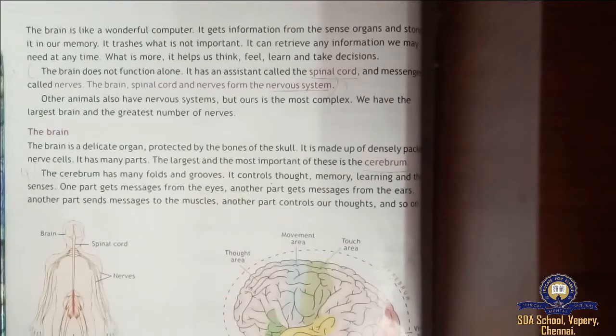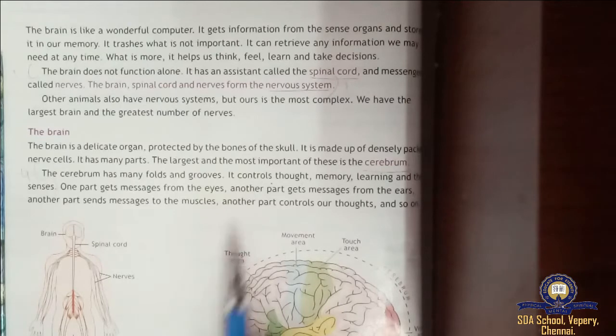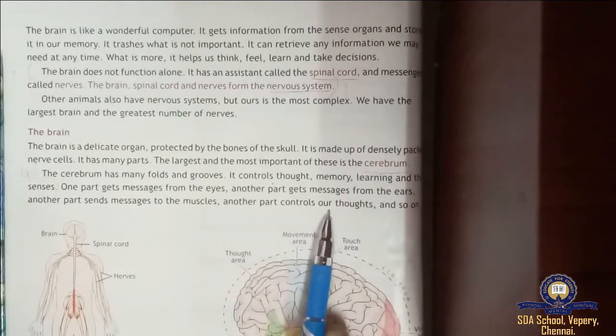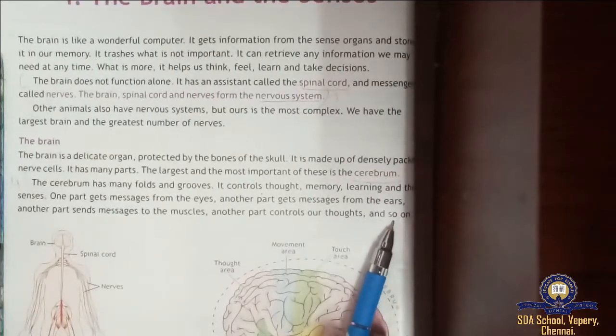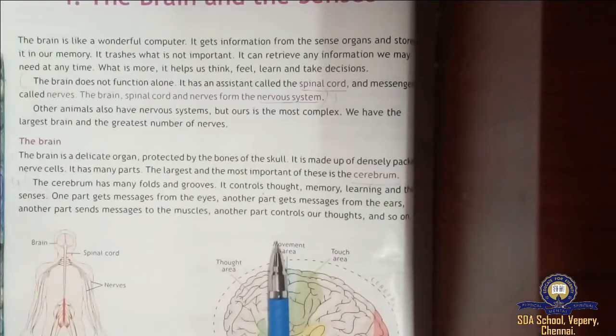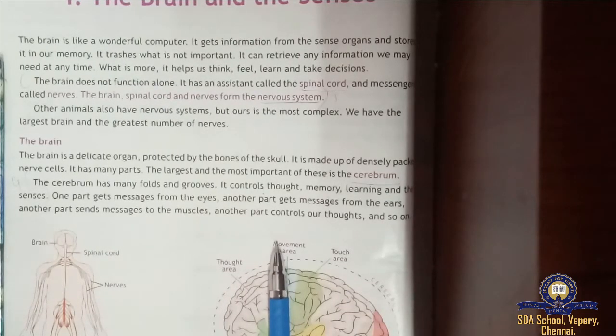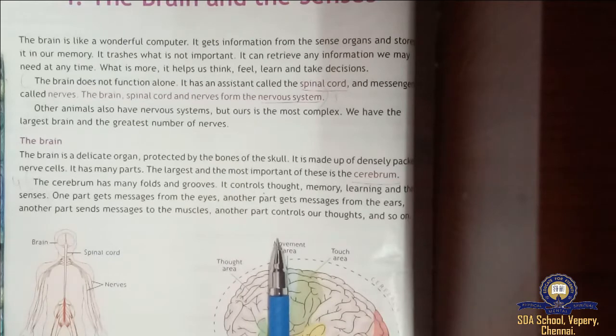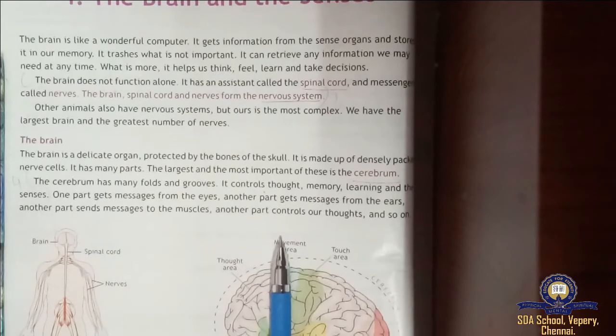So some parts will get the messages and the other parts will send the messages. Another part controls our thoughts and so on. So sending messages, getting messages, controlling. These are the actions which are happening in the brain.